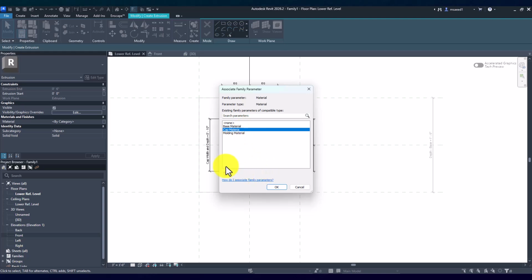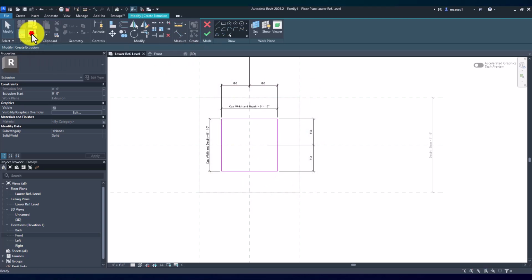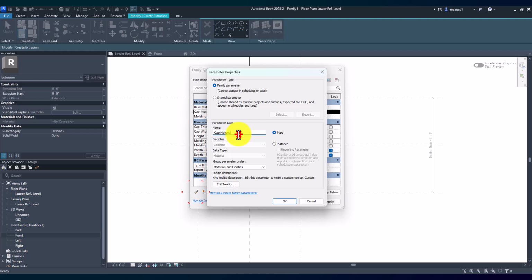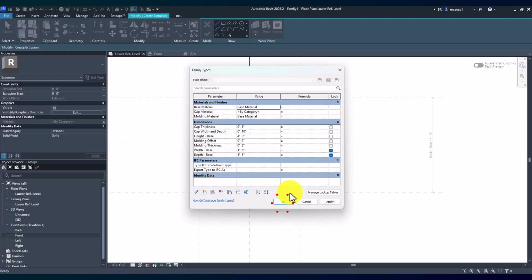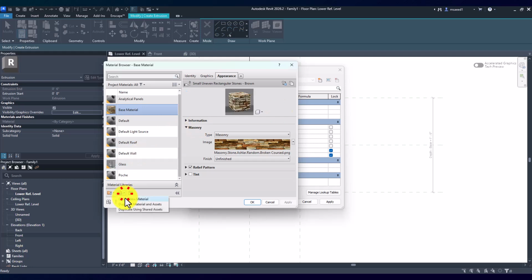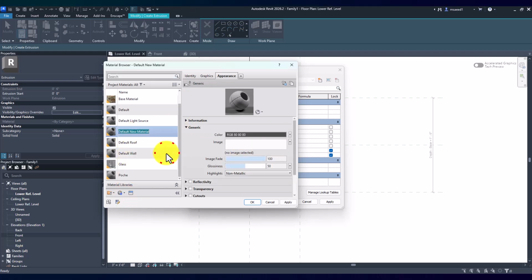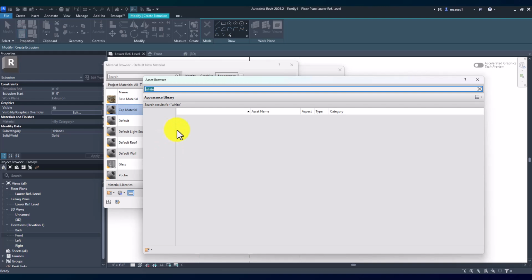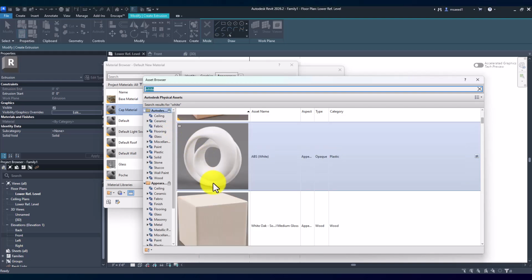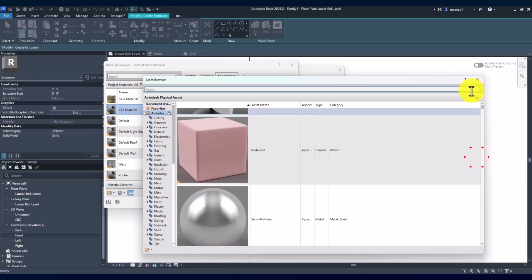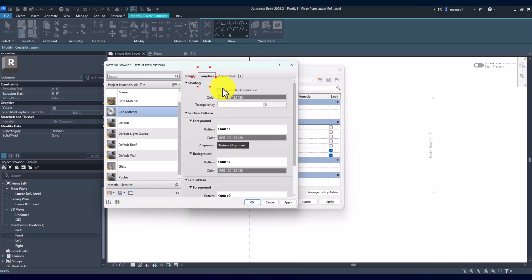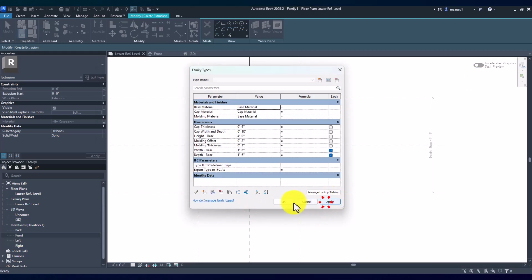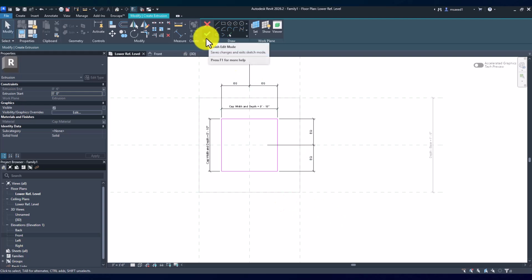Oh my God, I did not name this right. So I'm just going to redo this and make sure I put the L in there. Okay, the cap material, I'm going to pick something here. I'll call it cap material. And we'll use some white just to keep it similar to what we originally saw. I'm just going to use the white plastic. And for graphics, we'll use render appearance, hit apply, hit OK, and hit the check mark.